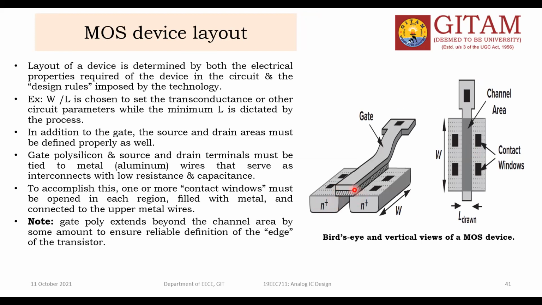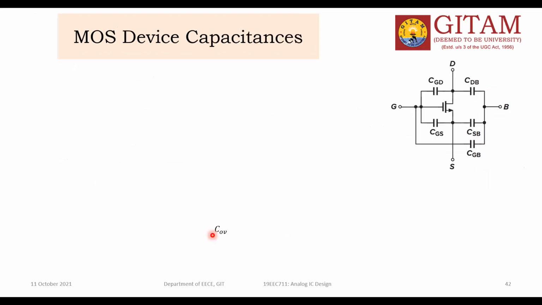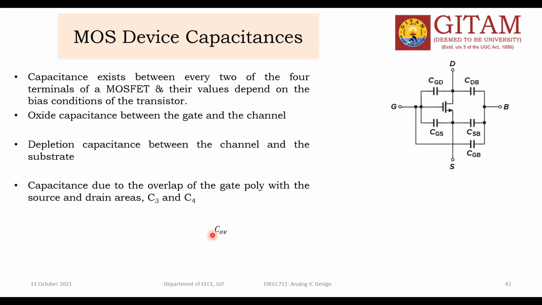Similarly, between the gate and drain, one more capacitance forms. You can call the oxide capacitance C1, the depletion capacitance C2, and the gate overlapping with the source and drain C3 and C4. The overlap capacitance per unit length is COB.